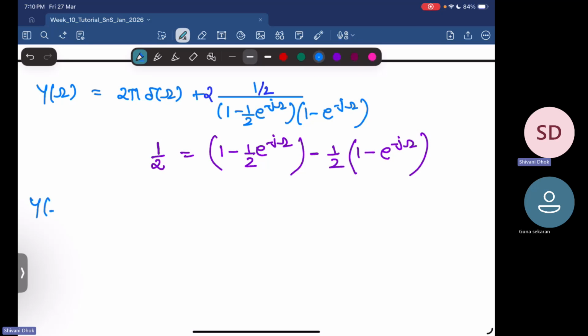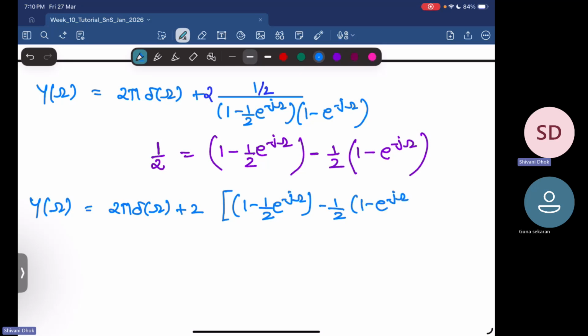So your Y of omega now becomes 2 pi delta omega plus 2 times your numerator. I can write it as 1 minus half into e power minus j omega minus half into 1 minus e power minus j omega, whole divided by 1 minus half into e power minus j omega multiplied by 1 minus e power minus j omega.